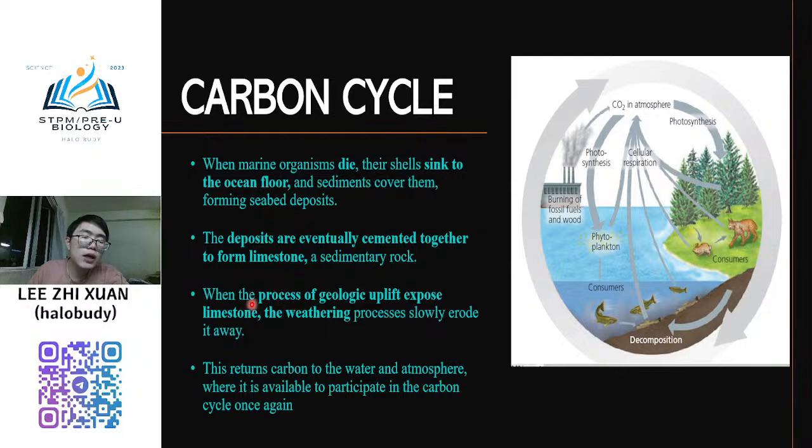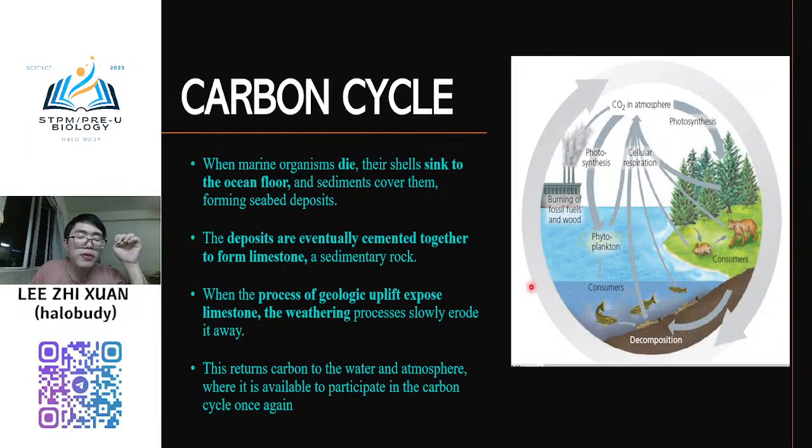And then when the process of geologic uplift exposes the limestone, the weathering process will slowly absorb it back. So this returns the carbon to the water and atmosphere, where it is available to participate in the carbon cycle once again. This is a very long-term process.